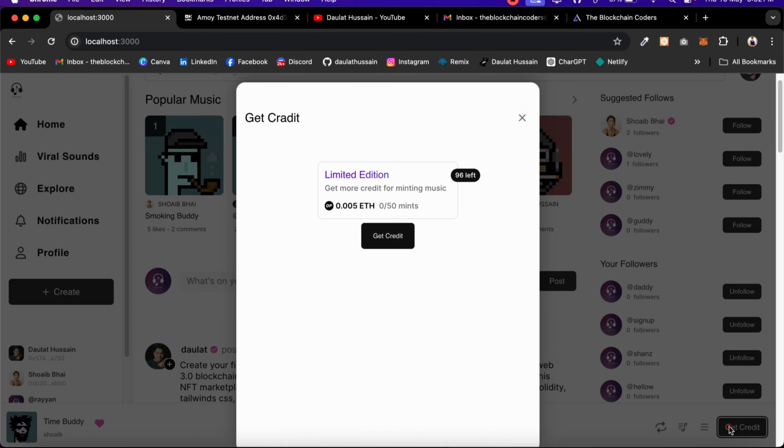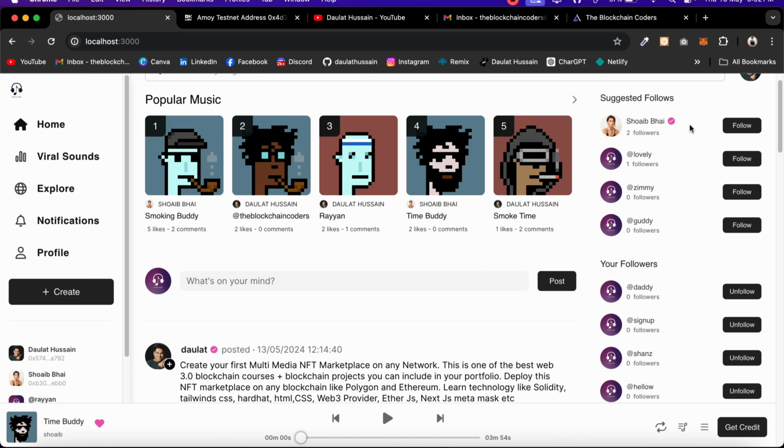If you come here, from here you can buy credit. Those artists who want to use our platform for creating music have to buy the credit, and for that we are charging this much. And we are also selling this verify badge. If they want to buy this verify badge, they simply have to pay the money and buy. This particular account which I have connected with is already verified. That's why you are not getting this option.